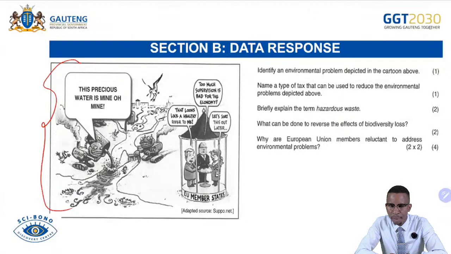Identify the environmental problem depicted on the cartoon above. Name a type of tax that can be used to reduce environmental problems depicted above. Briefly explain the term hazardous waste. What can be done to reverse the effect of biodiversity loss? Why are European Union's members reluctant to address environmental problems? That gives you 10 marks all in all if you put it together.